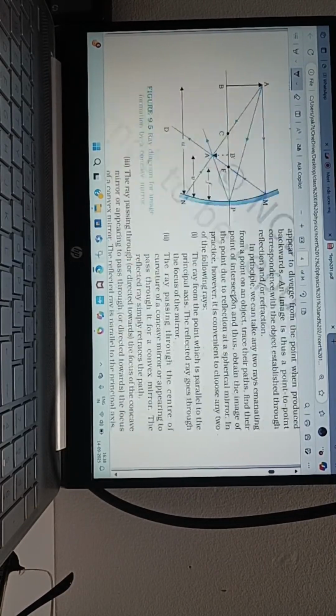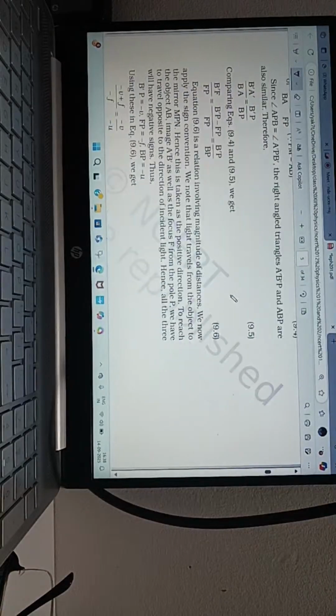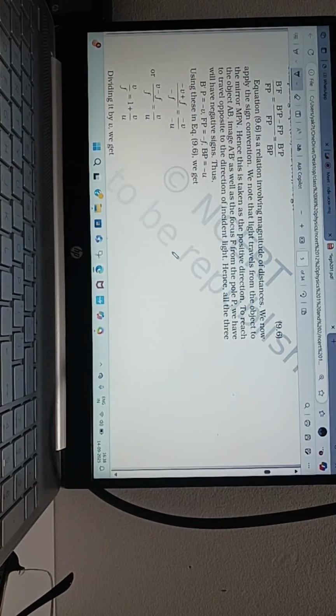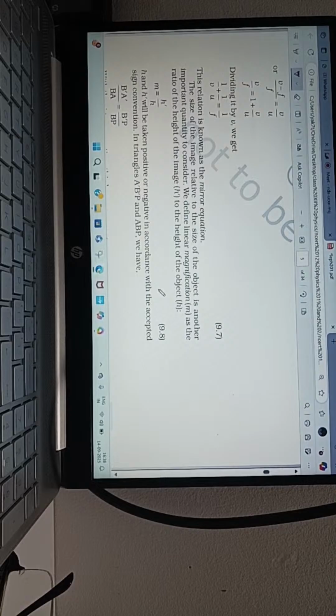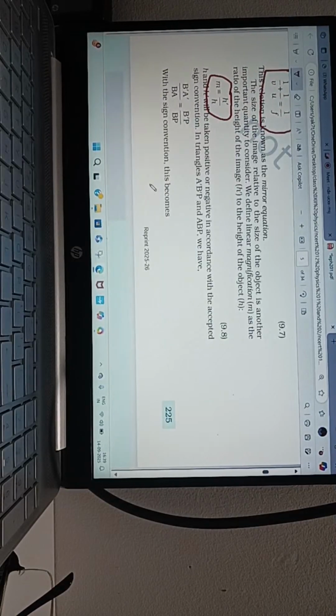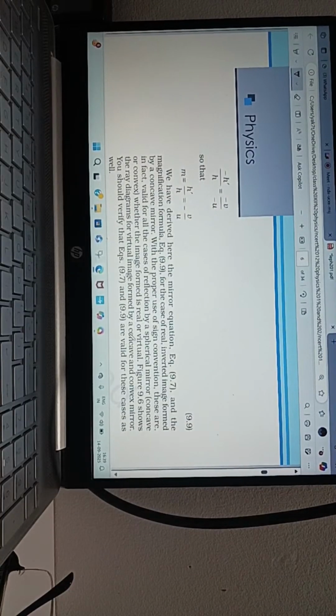Mirror equation. What is the mirror equation? Generally, we are going to see that relation: it is a relation between u, v, f. This is the mirror relation. And this one is magnification, in terms of h dash by h, and in terms of u and v. These two derivations you have to do now. I will help you if you want. If you know, you do it on your own. Otherwise, I will tell you.